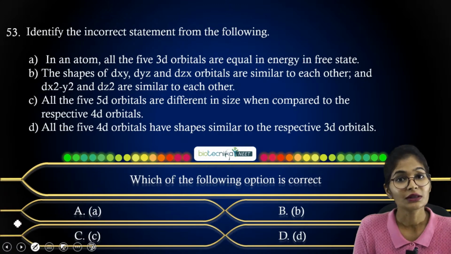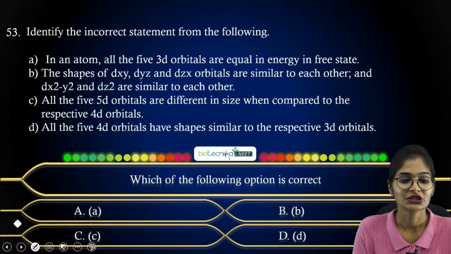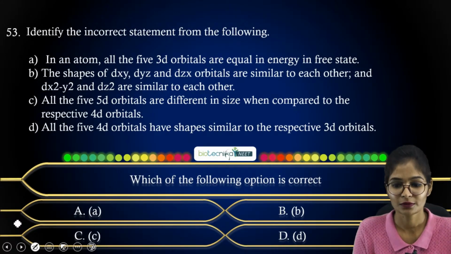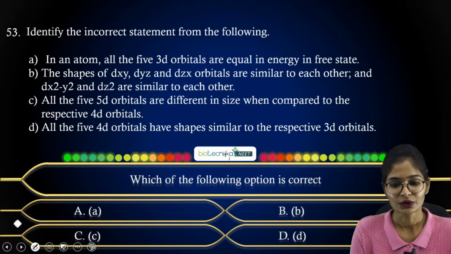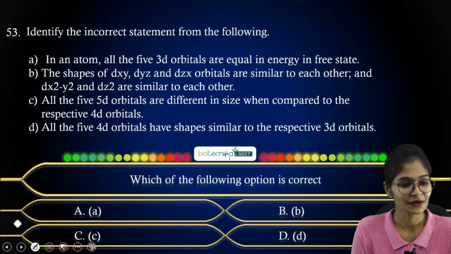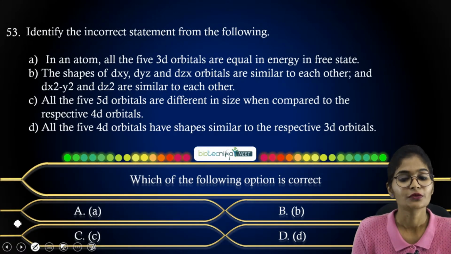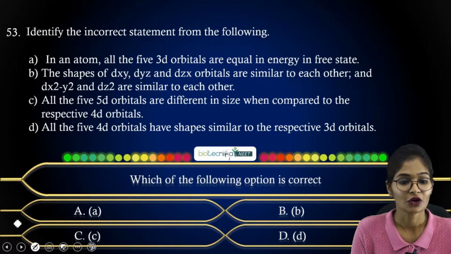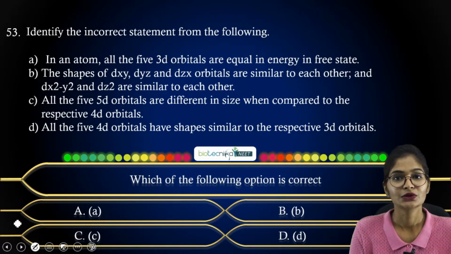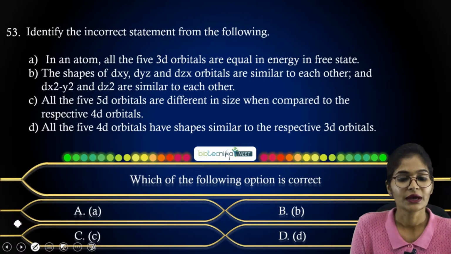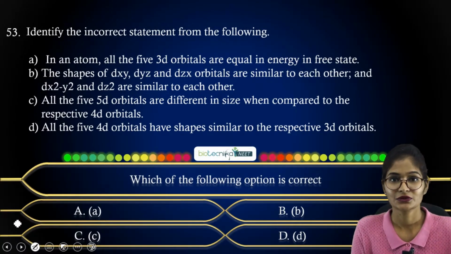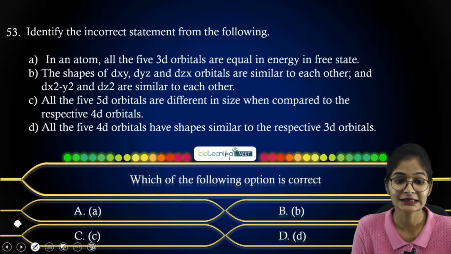In an atom, all the five 3D orbitals are equal in energy in the free state, and in option B, the shapes of dxy, dyz and dzx orbitals are similar to each other, and dx square minus y square and dz square are similar to each other. Next, option C: all the 5D orbitals are different in size when compared to the respective 4D orbitals, and option D: all the 4D orbitals have shapes similar to the respective 3D orbitals. So these are the options they have given. Now, which statement they have given is incorrect, you have to choose.